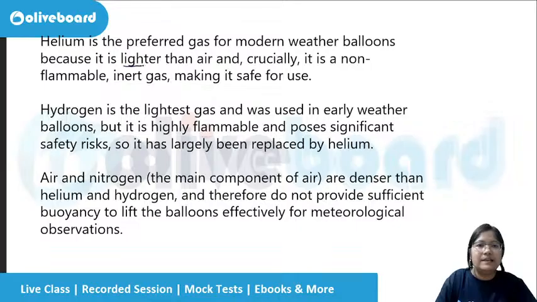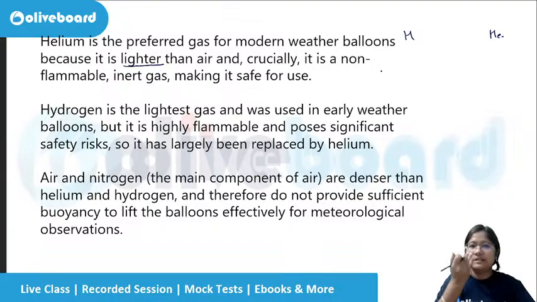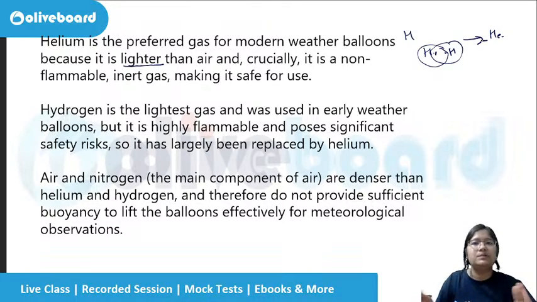Why? Because helium is lighter. Hydrogen and helium are light, and that is why everybody, even hydrogen, wants to get the helium structure, because everybody wants to become stable by getting the nearest noble gas configuration.